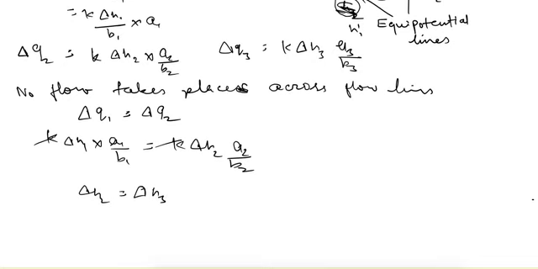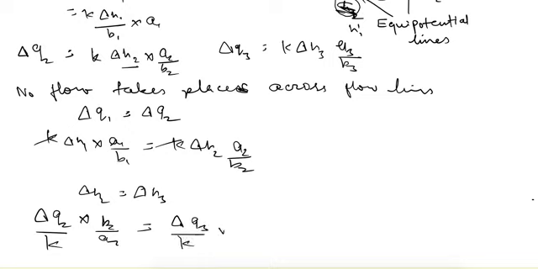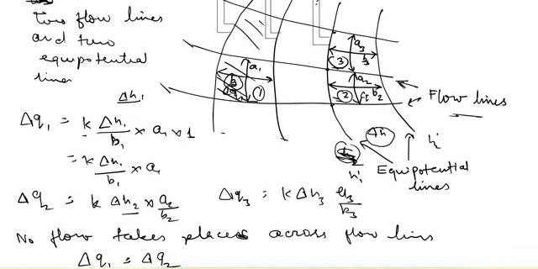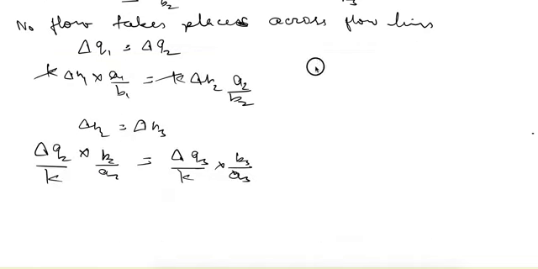And if we use this equation, delta H2 is equal to delta Q2 times B2 upon A2, divided by K, is equal to delta Q3 divided by K into B3 upon A3. Now the geometry of the flow net is designed in such a way that all these flow fields are elementary squares.